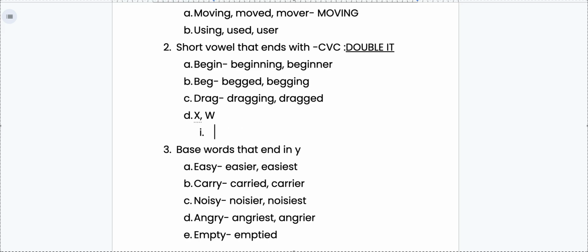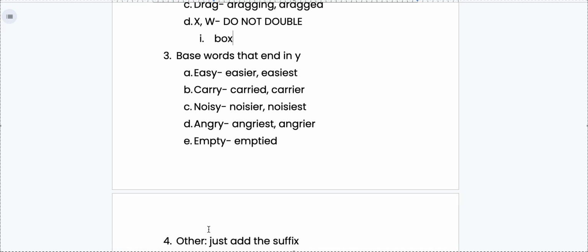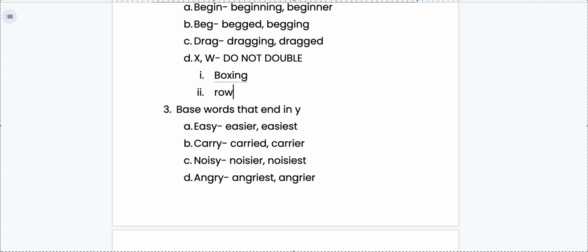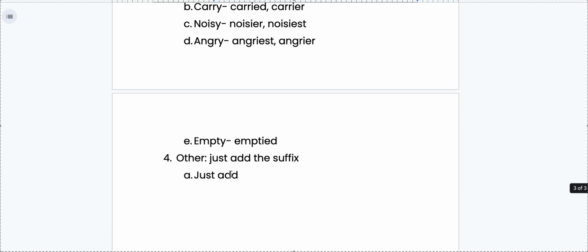So if I have the word box and I'm going to go boxing, I don't add the extra X. That is incorrect. If it's X or W, you do not double, okay? So in that case, it's like my rule 4 where I just add ing, okay? The same thing with row. Like if I'm going rowing, okay, it ends with that W. Do not double it. That is incorrect. You're just going to write ing. You are just adding it.